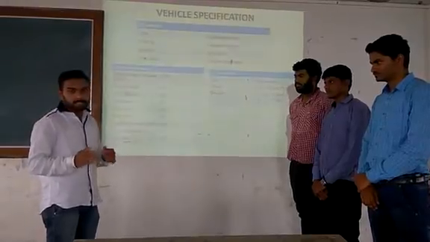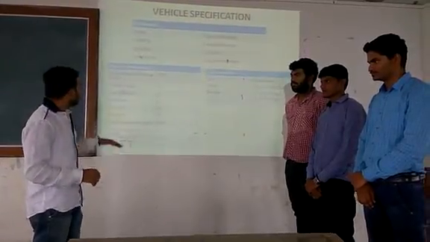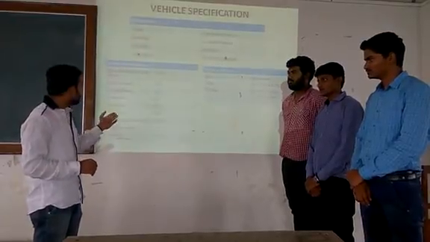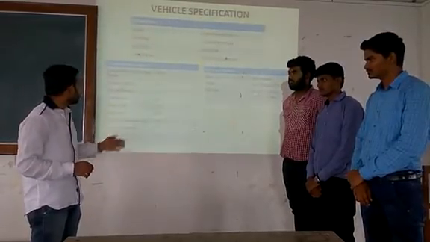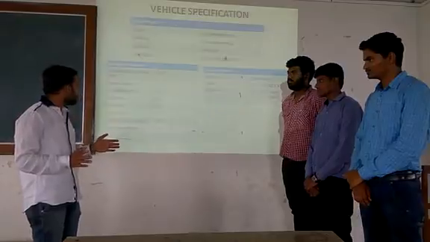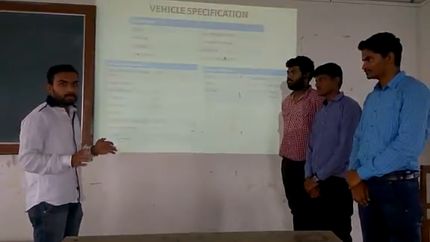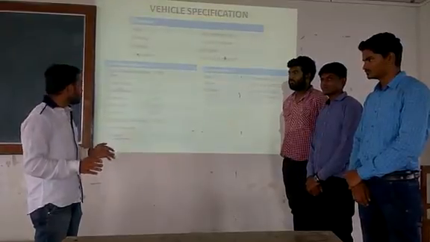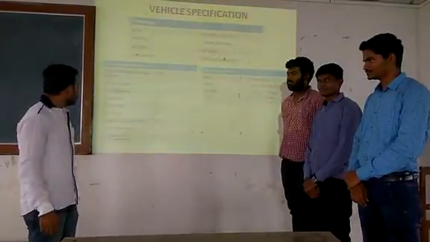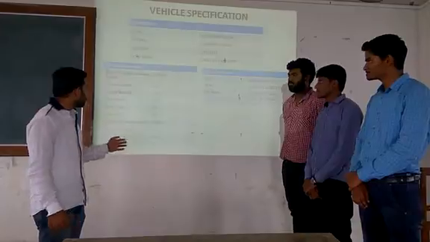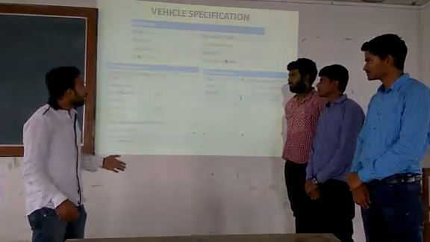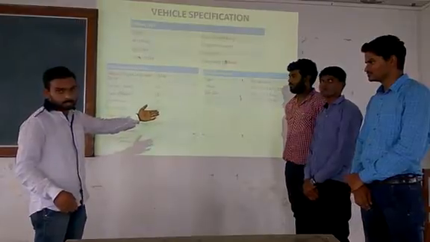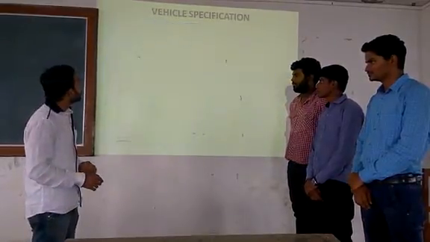To reduce the turning radius of our vehicle, we have selected the front track 2 inches more than the rear track, which is 38 inches, and the front track is 40 inches. We have selected the weight distribution ratio 40:60 for the stability of our vehicle, and we maintain the ground clearance of 1.2 inches, and the CG height of our vehicle is 5.5 inches as per the calculation. We have selected the tires and wheels as per the specifications mentioned in the table. Next slide.